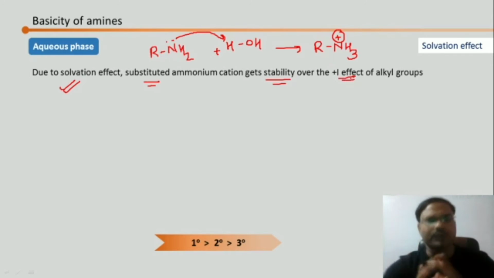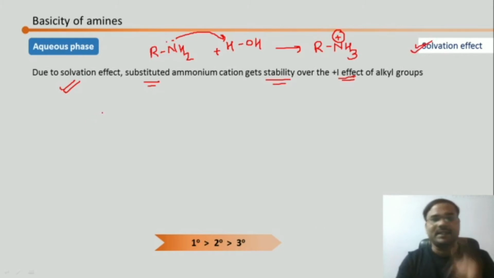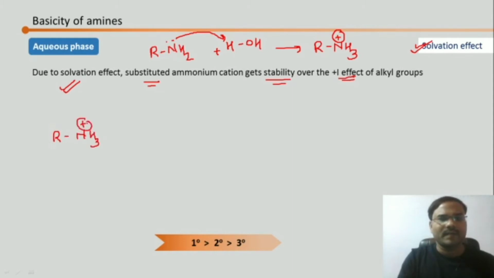I have told you already that positive I effect is a very poor effect. So solvation effect is obviously going to have the dominance over the positive I effect. So now let's see how this solvation effect is going to work. This is our substituted ammonium cation of primary amine. This is for the secondary one.